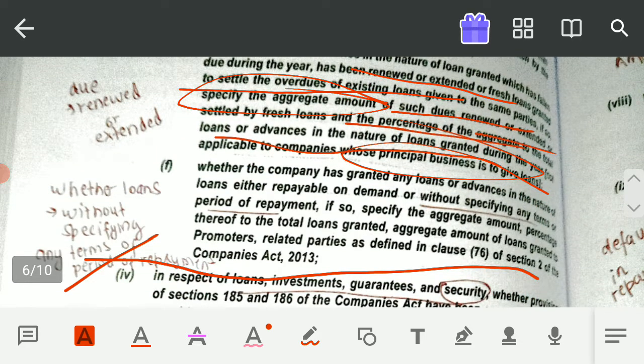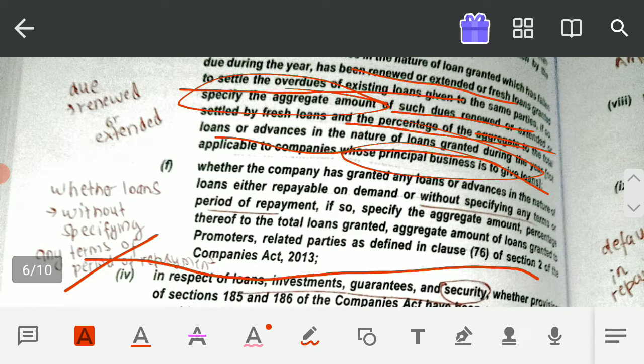Suppose in the example of PQR Limited, it has given 10 lakh rupees to suppose ABC Limited. Now ABC Limited, in the first 3 years, was regular in its repayment. But now, for a period of 4 months, ABC Limited is not paying any receipt. It is neither repaying its principal, nor its interest to PQR Limited. So now there is a period of 4 months. Now what does this indicate? That the amount is overdue for greater than 90 days.